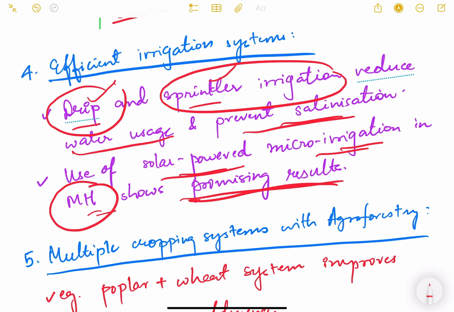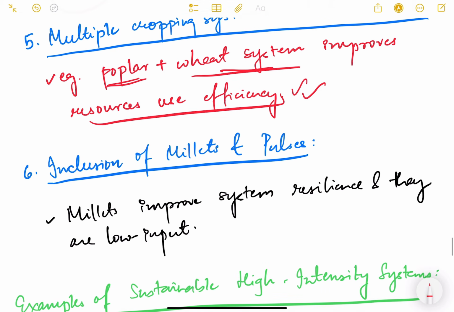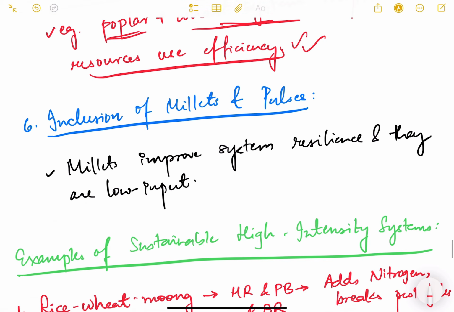So already Maharashtra is showing some positive results. Then multiple cropping systems with agroforestry. Example, poplar wheat system improves resource use efficiency. So basically do agroforestry, meaning plant trees in your agriculture so that it improves your soil and checks your soil erosion. So poplar is a tree plus wheat system that improves resource use efficiency. So agroforestry is a promising way to do that.